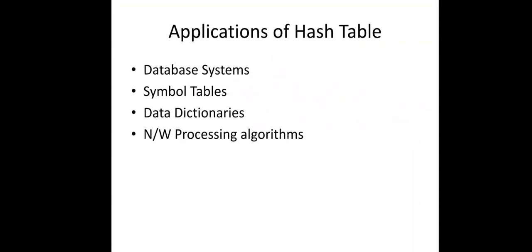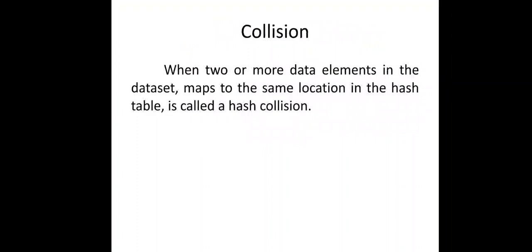Next, applications of hash tables. Hash tables are used in database systems, symbol tables, data dictionaries, and network processing algorithms. So these are all the applications where the hash table is used. Bucket. A bucket means the hash table stores the entries, in the form of key-value pairs. So all the buckets contain the key-value entries.